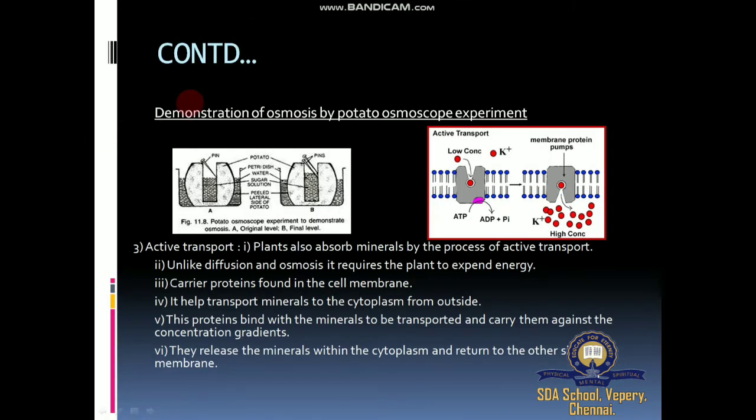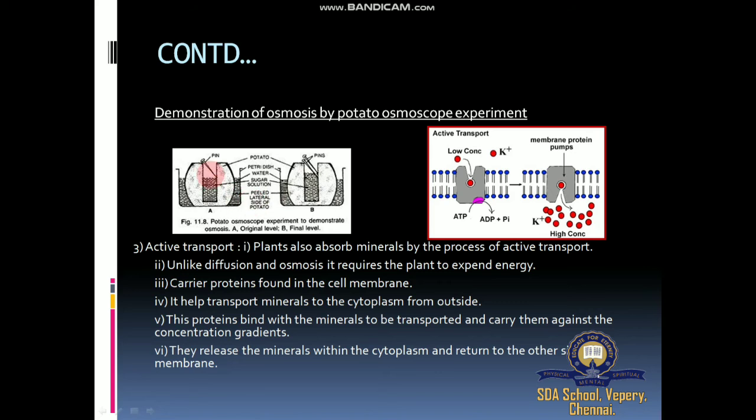Then here is a demonstration of osmosis by a potato osmoscope. Here we have a large-sized potato, and a beaker with water, hypotonic. What is hypotonic? Low concentrated, plain water. Then hypertonic is a very highly concentrated solution, either salt solution or sugar solution. The salt or sugar solution is the higher concentration. Then the experiment goes on, and the osmosis process happens here.